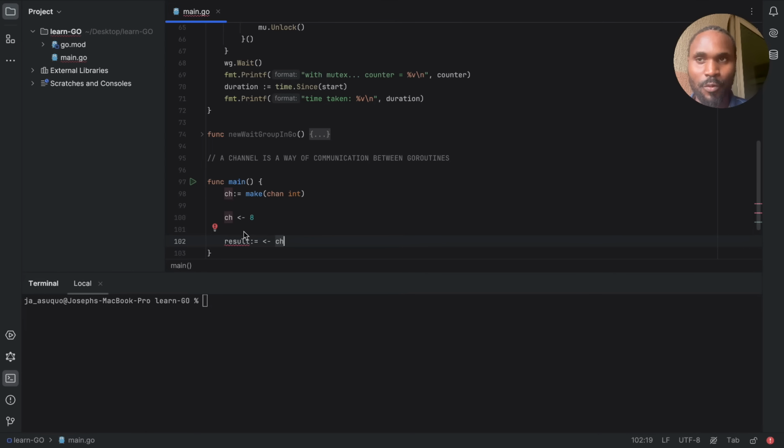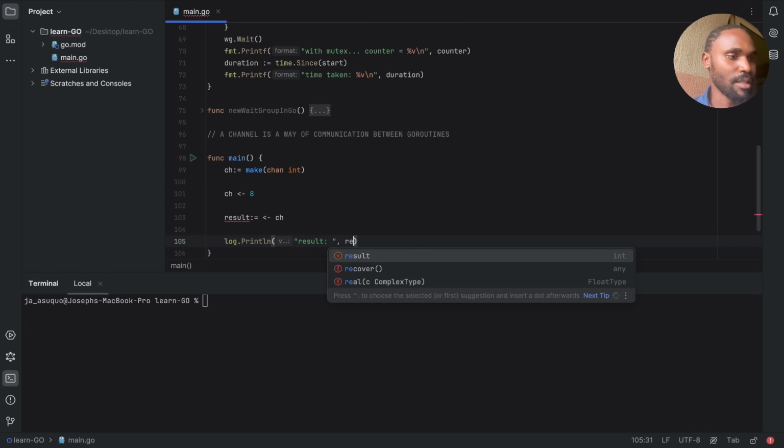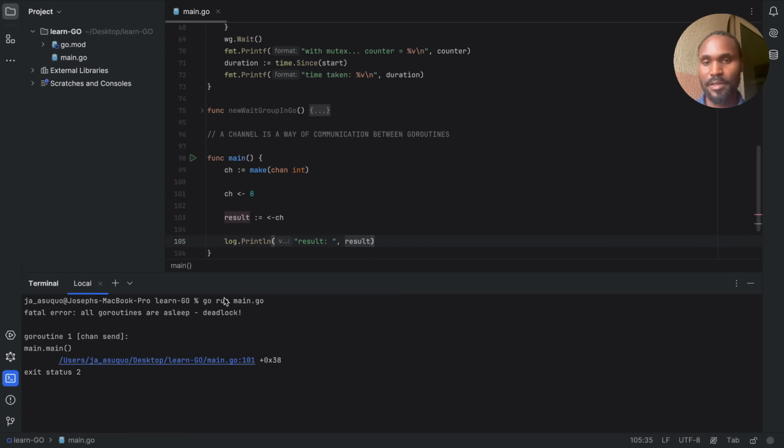But I'm showing you this because I want you to see the trick. This is going to throw not even an error, a panic, because main.go is known as one Goroutine on its own. You cannot send things through a channel in one Goroutine. It has to be between Goroutines. So let's log.Println the results, and call the results here. Now if we run this, go run main.go, you're going to have a panic. Yeah, you can see that you have a panic.